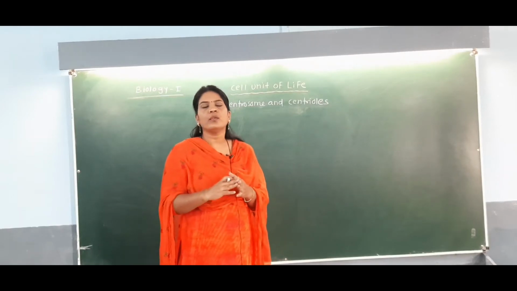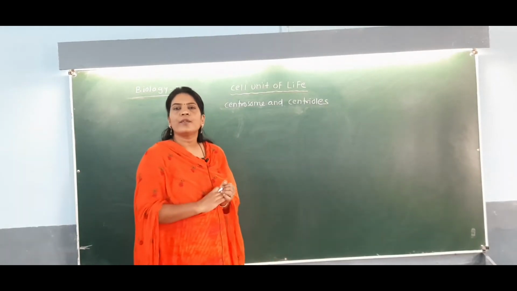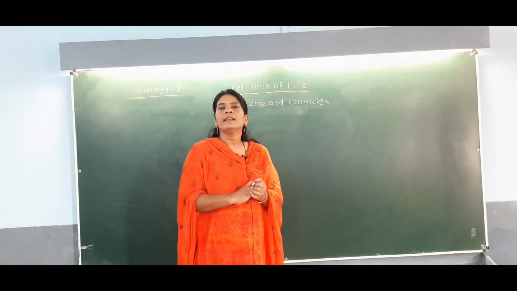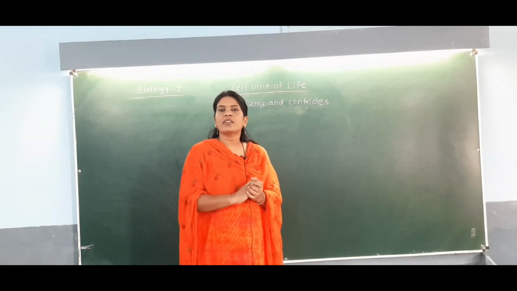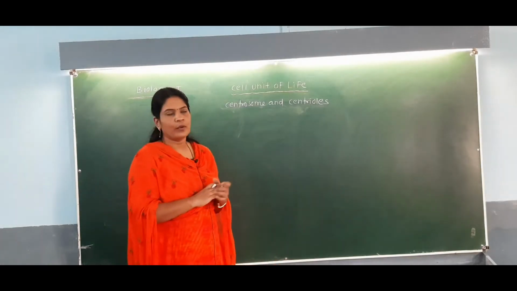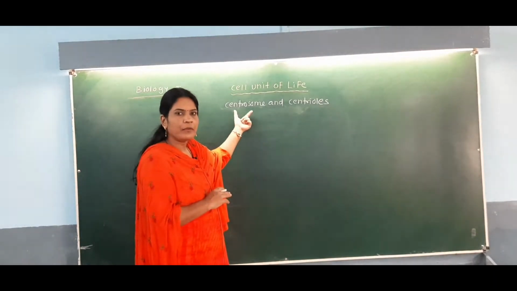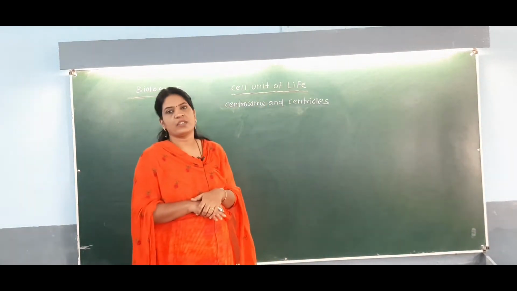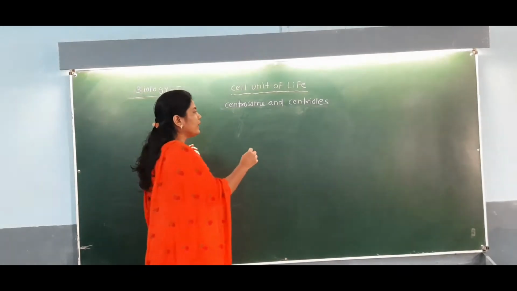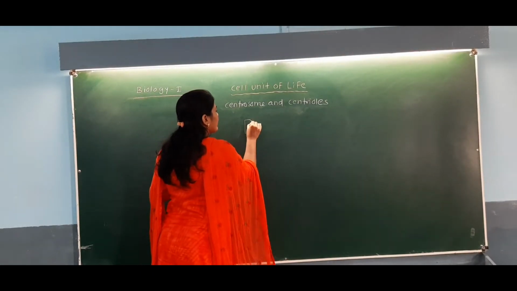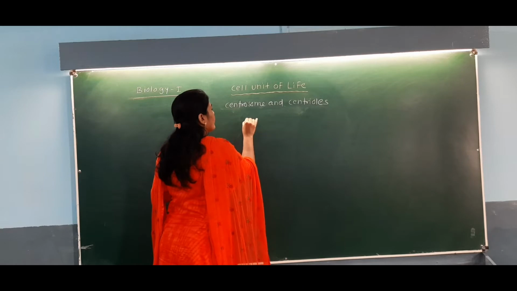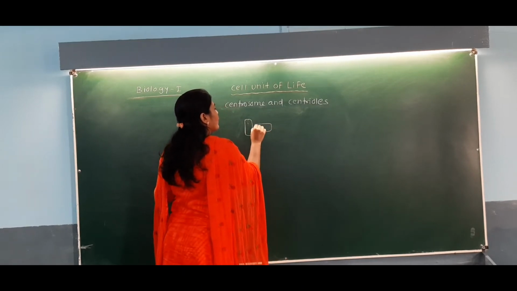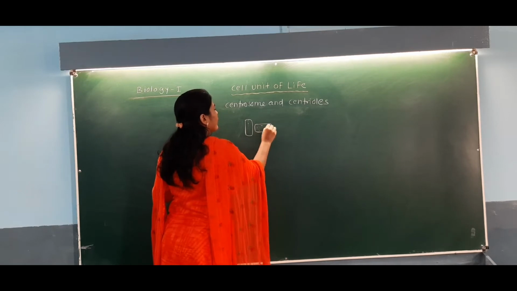So centrosome is the cell organelle which is made up of, or consists of, two cylindrical structures that are called the centrioles. So see here, you can observe a cylindrical structure like this, and this is called the centriole, which is arranged parallel.